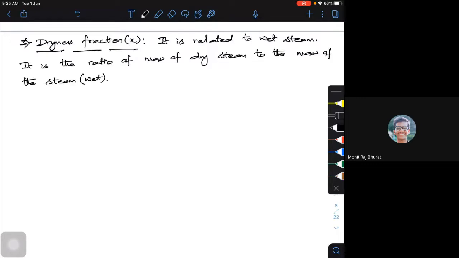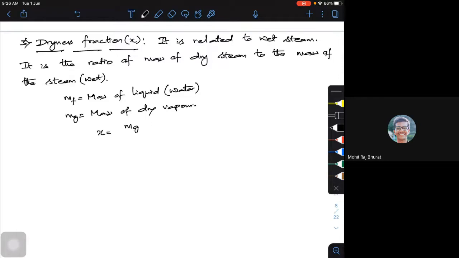Now, if I take the mass of dry steam as mg, and mf as the mass of fluid, the mass of liquid, which is usually water, then mg is nothing but the mass of dry vapor. So what is it mathematically? X is equal to the mass of dry vapor divided by the mass of water plus mg.